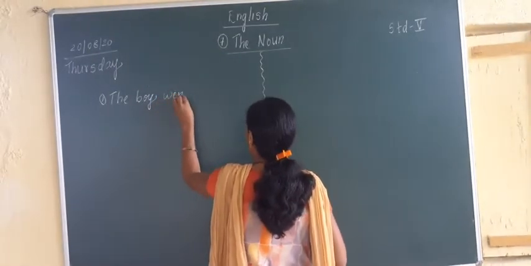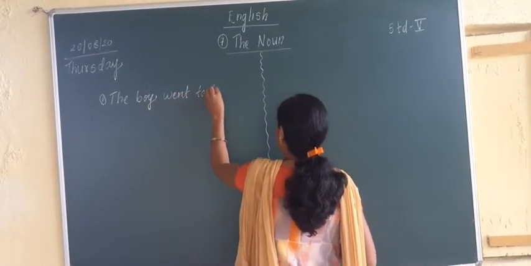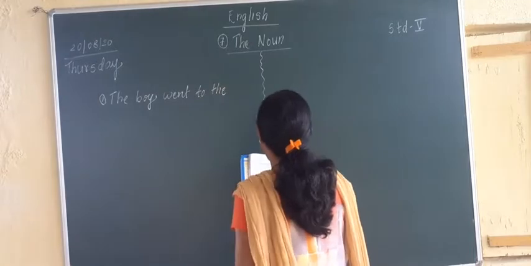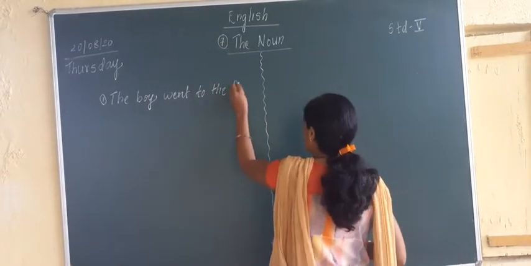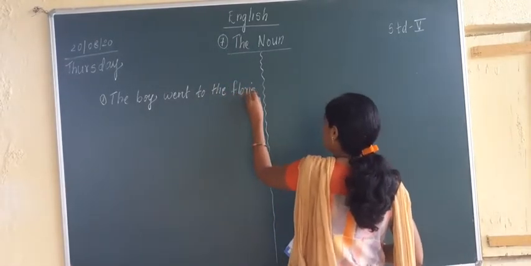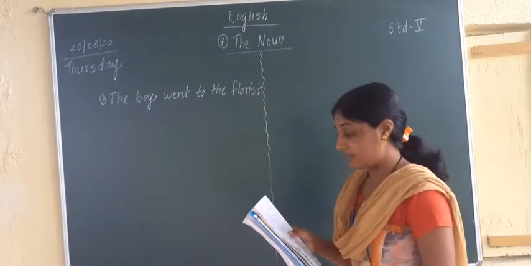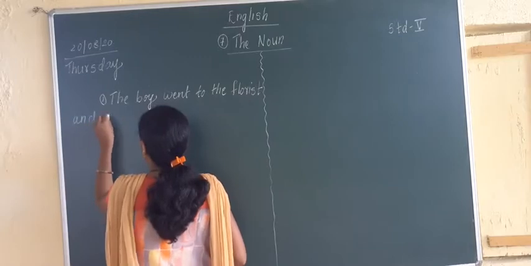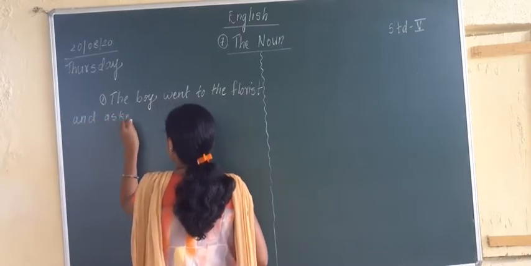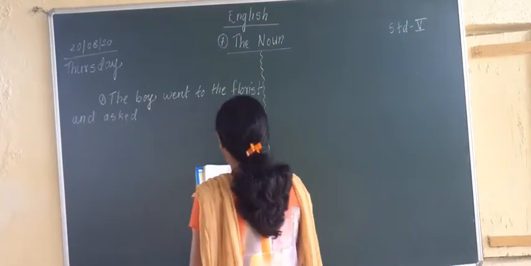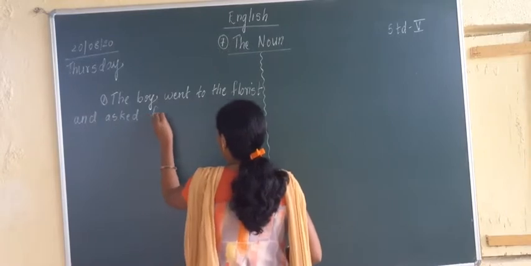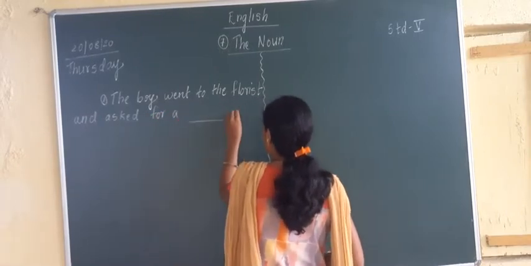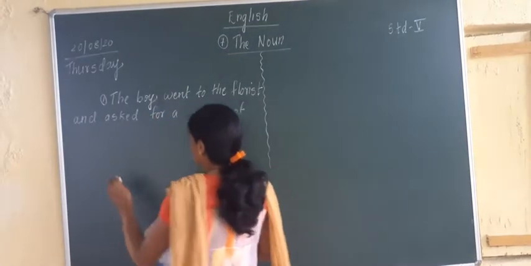went to the florist. Florist means the person who sells flowers, okay, and asked for a dash of flowers. Now what of flowers?